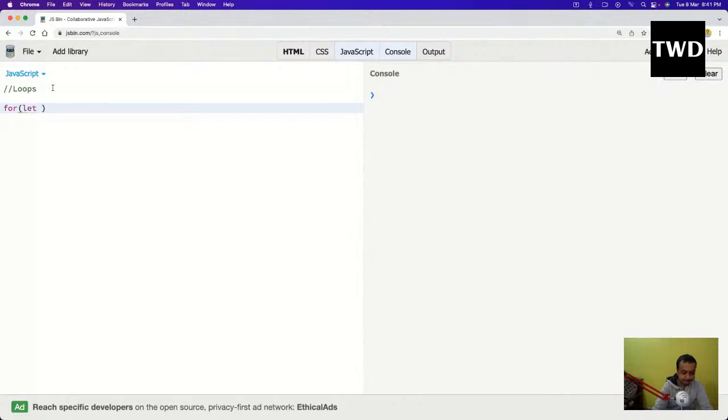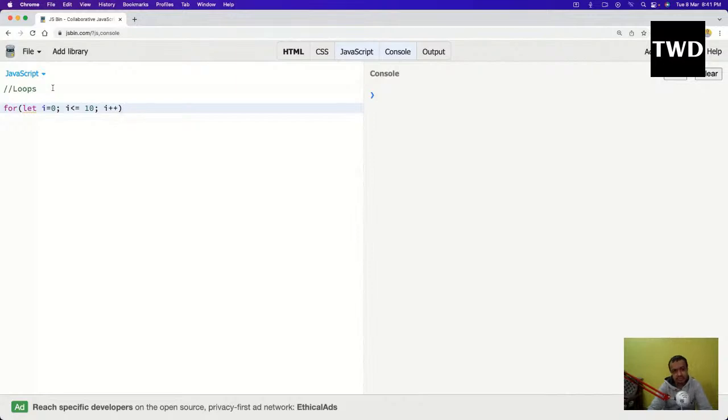let I equal to 0, I is less than equal to 10, and I plus plus. Okay, I plus plus. So hopefully some of you who are from computer science background might have seen this thing. This is known as the traditional for loop.